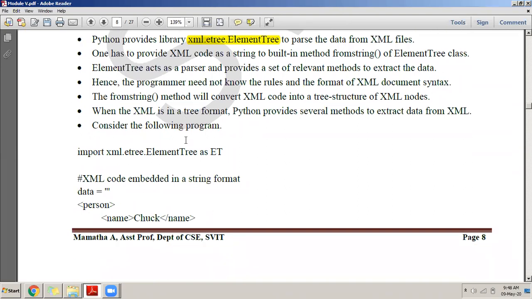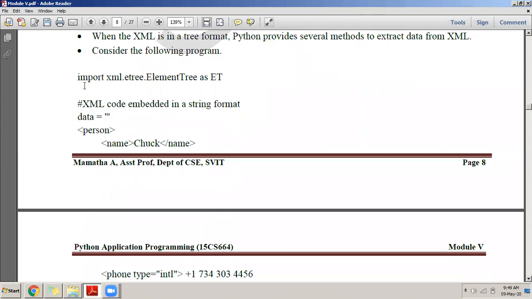Okay, now let us see how to parse it. First of all, we need to import xml.etree.elementtree as et. Now, this as is a keyword. What does this as do? It gives a short form. Let us say elementtree has a built-in function and I want to use that in my program. I don't have to write xml.etree.elementtree dot that function name. I can directly write et dot that function name. So et is an alias for this big name here.